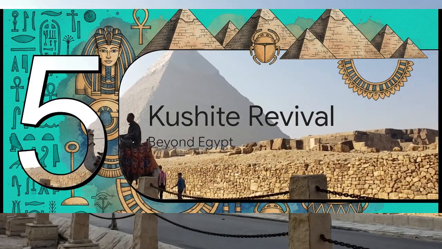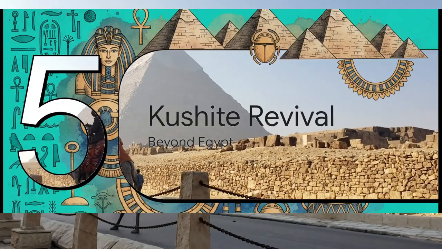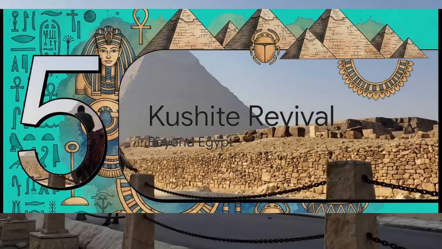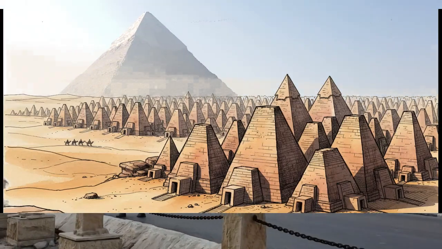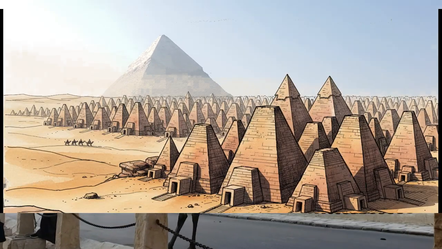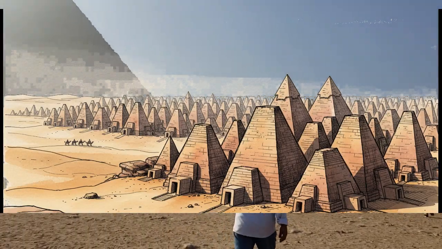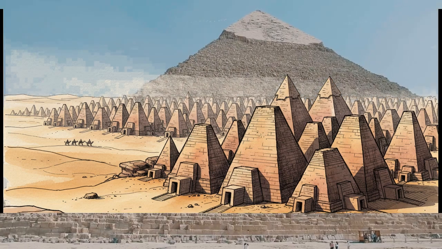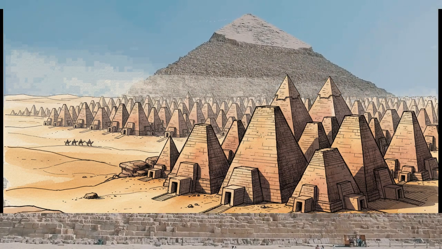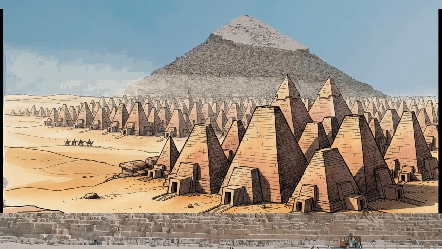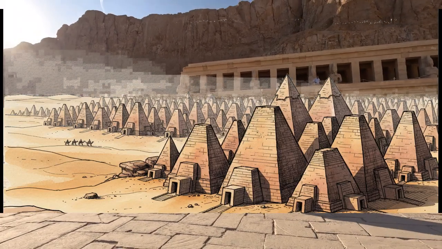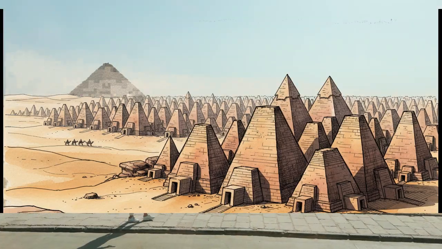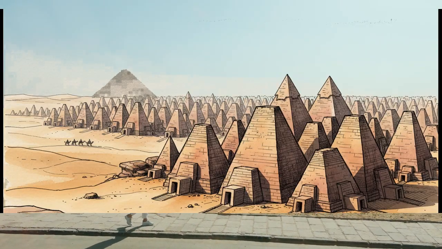All right, let's look at Section 5, the Kushite Pyramid Revival. We're moving chronologically past the end of Egypt's Pyramid Age. So long after Egypt stopped building giant stone pyramids, a really surprising and massive resurgence occurred further south, down in what is present-day Sudan. After much of Egypt actually came under the rule of the Kingdom of Kush during the 25th dynasty, Kushite rulers like Piye and Taharqa resurrected the pyramid tradition centuries later.